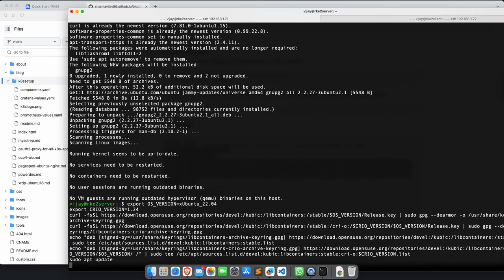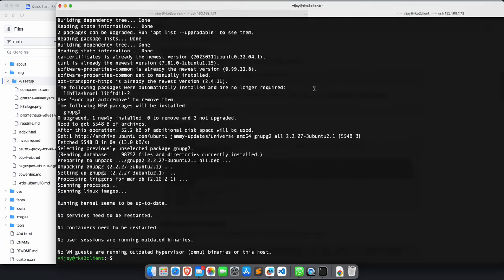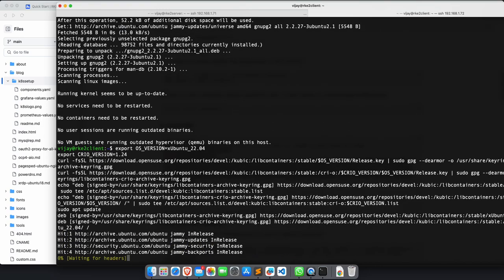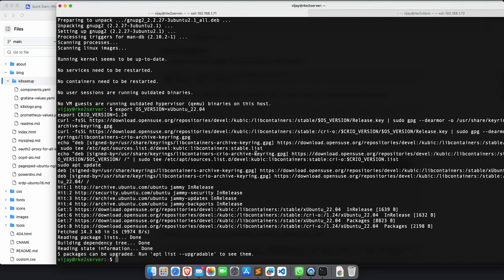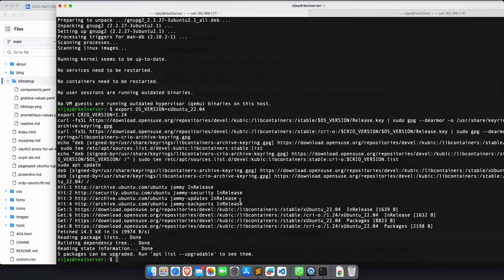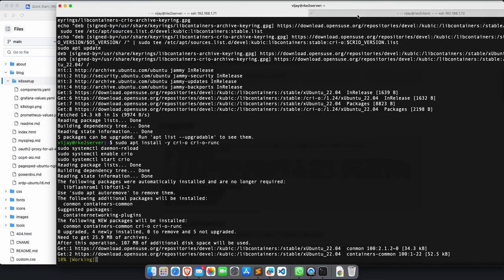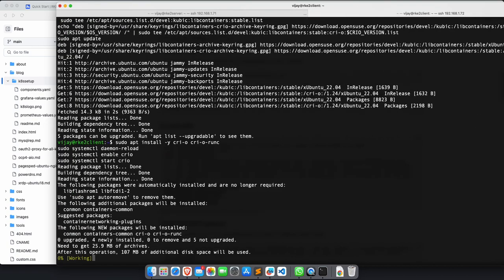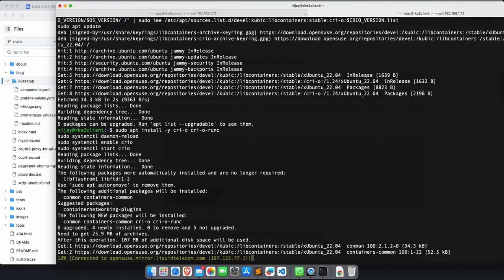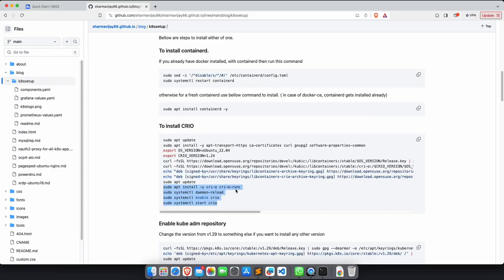Okay, so I'll copy up to here, and I can simply go on the first machine. I'm running every command, just copy, paste and run. You can also copy, paste and run. It's very easy, very simple. Here also I'm doing the same, copy, paste and run, right? So the next command is I need to install CRI-O. These four sets of commands I can simply execute one by one on both the machines. So here also I'm running, and in the second machine, the worker machine, also I'll be running. So I'm installing the binaries and packages, you see here like this.